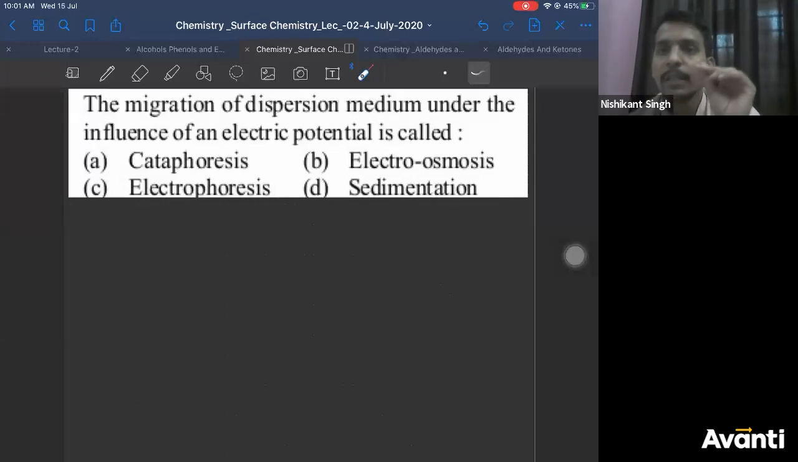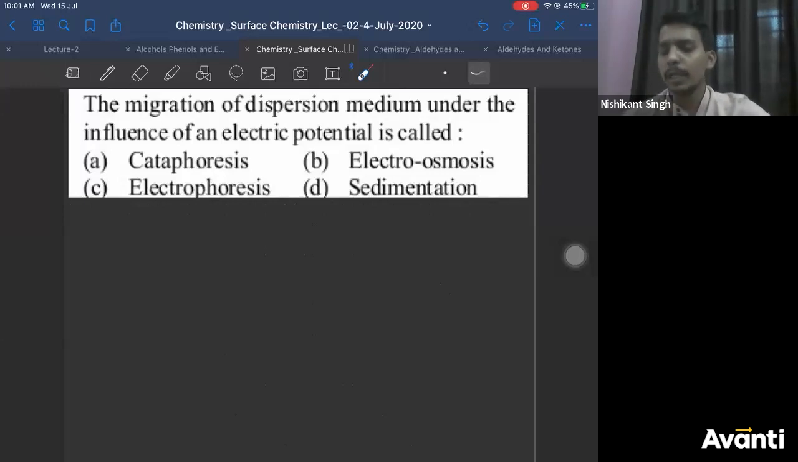You should have seen one thing carefully. If the particles are moving, you say dialysis, impurities or colloidal particles. But here solvent is moving. Dispersion medium is moving. So if dispersion medium is moving, solvent is moving. Movement of solvent is osmosis. Right. So osmosis is happening in the presence of electric field. Then you'll say it is electroosmosis. Right. So these small term-based questions can come. What is electrophoresis and all?